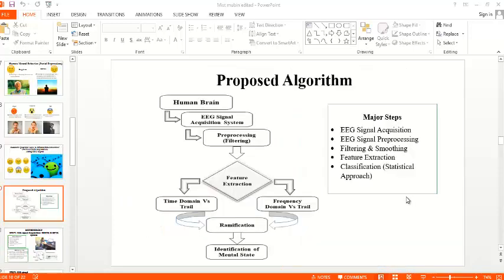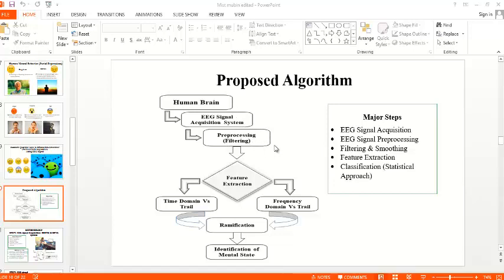Well, so this is our proposed algorithm to identify a person with his mood. At first we have to check the EEG signal acquisition from human brain. Then we did use some sort of systems for EEG signal acquisition. Then we have to pre-process the signal before feature extraction.